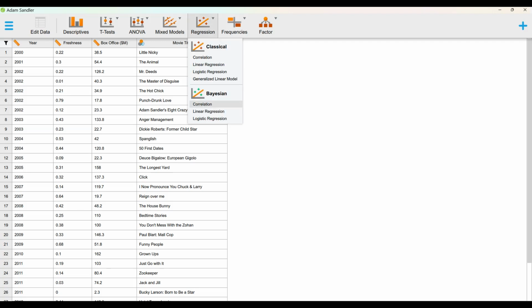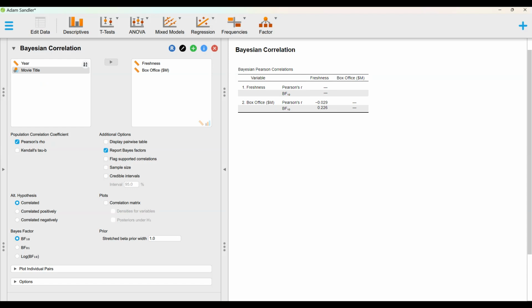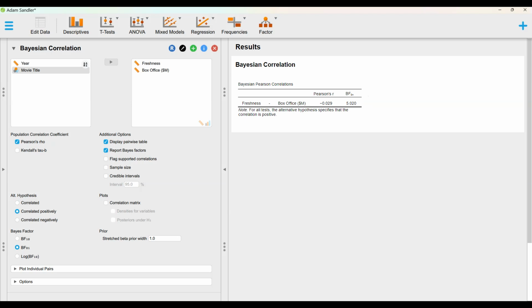Under regression, pick Bayesian correlation. Pick freshness and box office. Display pairwise table under additional options, correlate positively under alternative hypothesis, and Bayes factor BF0+.